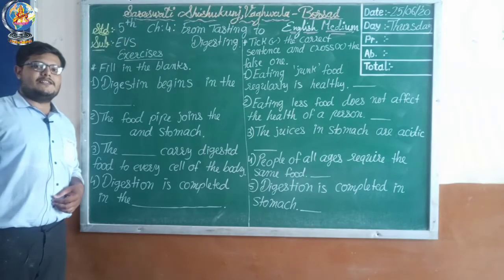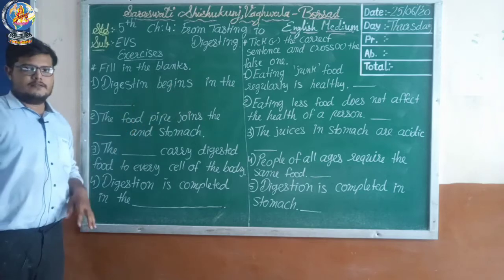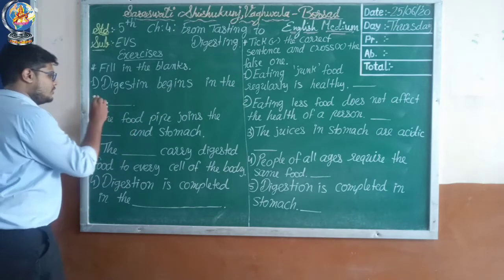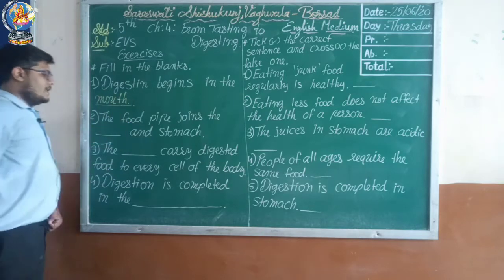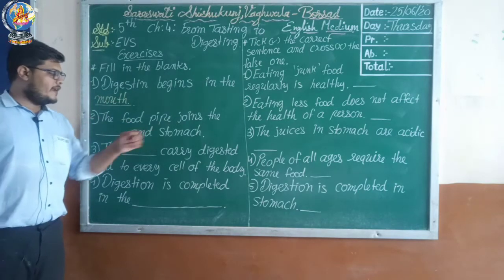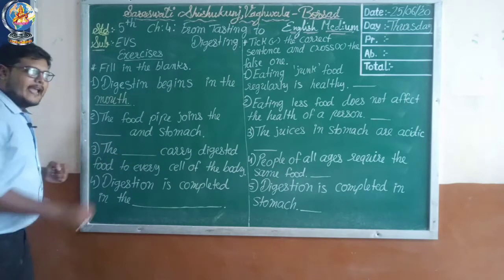Let's start the exercise with fill in the blanks. First one, digestion begins in the blank. We all know the answer is mouth. Second one, the food pipe joins blank and stomach. So, mouth and stomach.